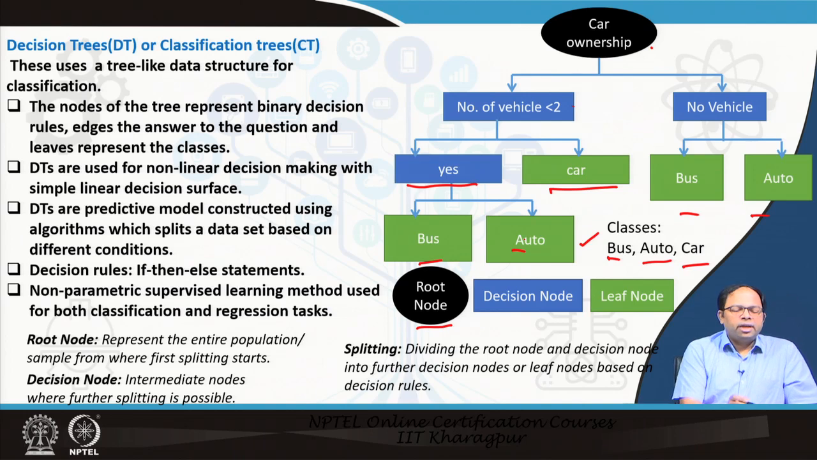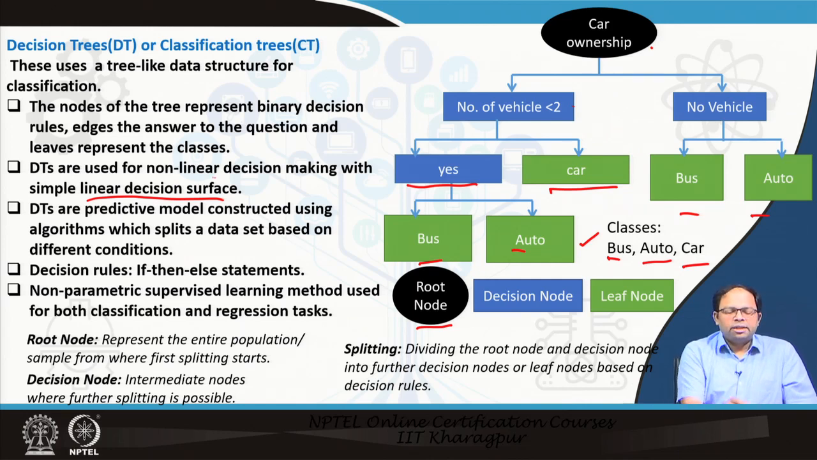So, what we are doing is we are dividing our entire data set, taking certain decisions, bringing in certain attributes, and asking questions on those attributes, and based on the answers we are separating the data into different groups. So, decision trees are nonlinear decision making with simple linear decision surfaces. Using this, we can solve nonlinear situations as well.